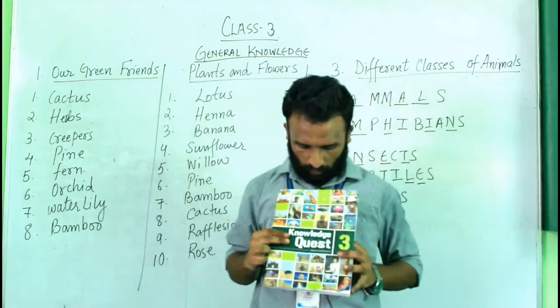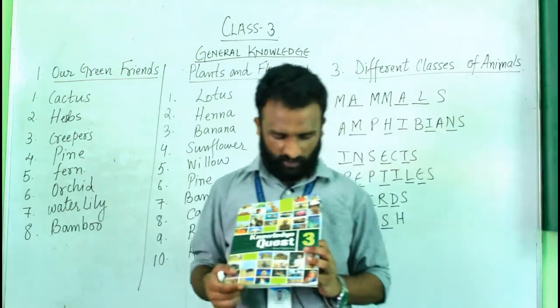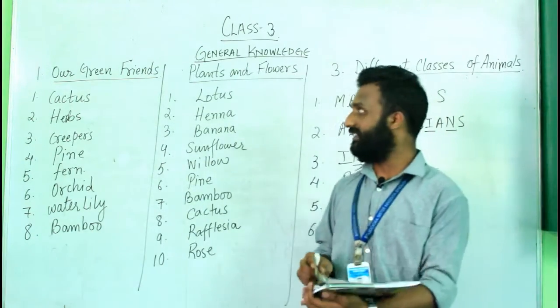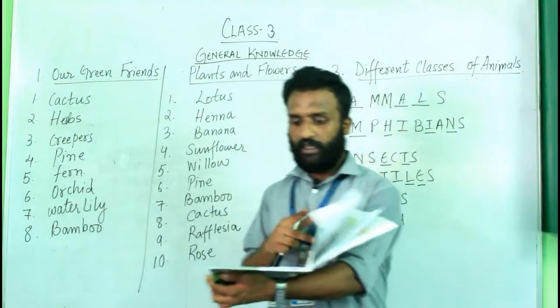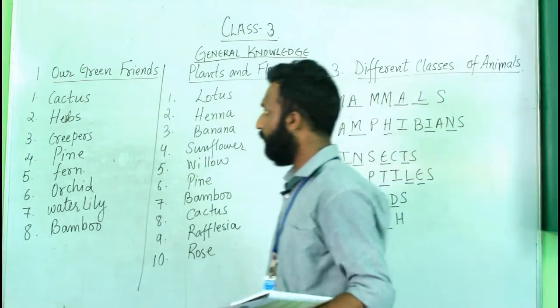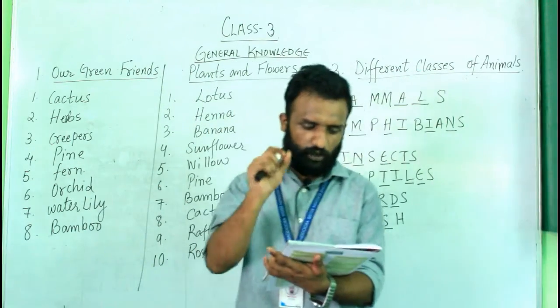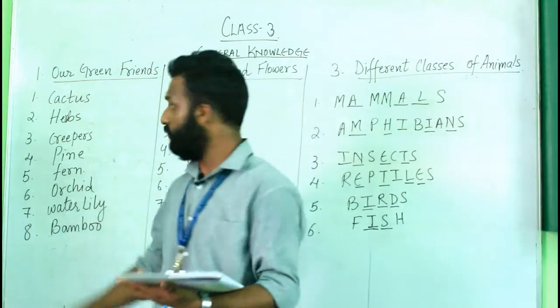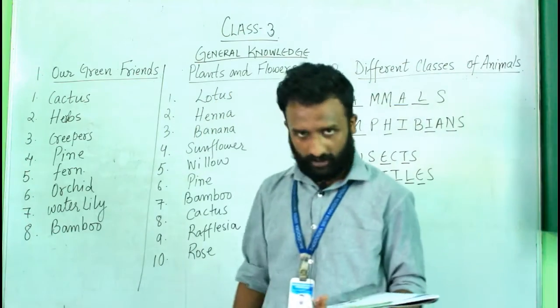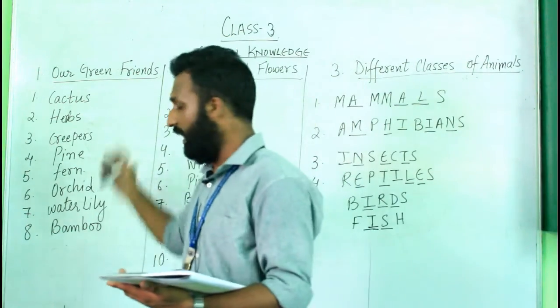From this book which you have got, the general knowledge is from Srishti publication for class 3. Today we will start from the first chapter, which is about our green friends. In that we have match the clue to the plants. I'll read the questions, and I'll tell the answers, which I have already written here.